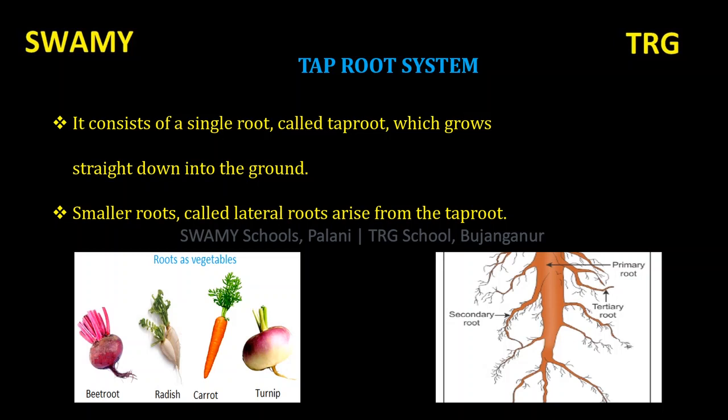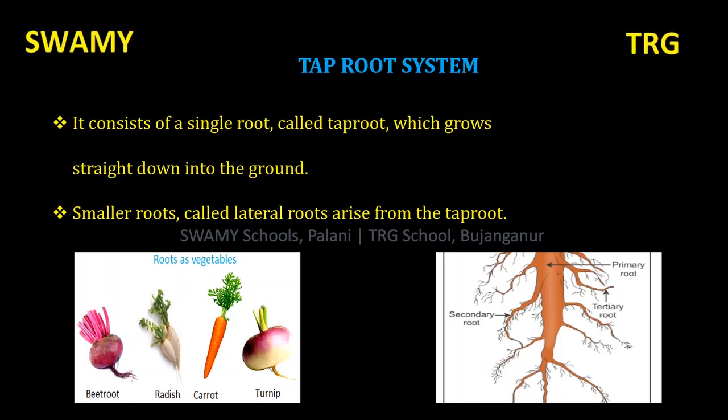From the primary or taproot, there are some smaller roots called lateral roots. They are called secondary roots. From the secondary roots, there are some smaller roots called tertiary roots. Tertiary roots are again divided into smaller roots called rootlets.